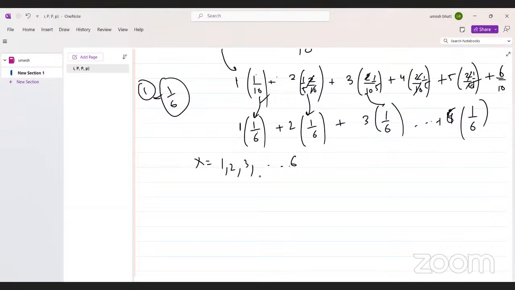Now expected value means, what is the probability, what value do we get most of the time. So what is the probability that one occurs? 1/6. So one occurs into 1 by 6. That is what I'm asking: why is it this sum?